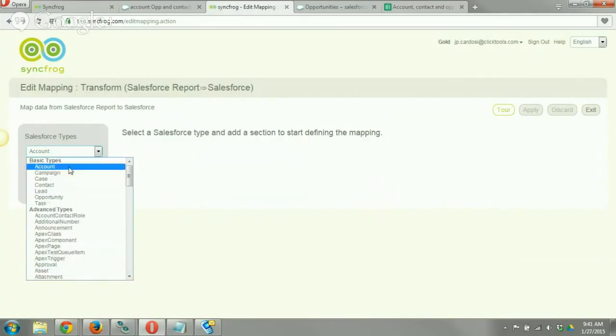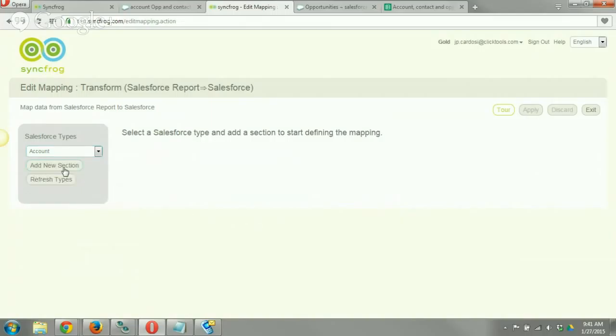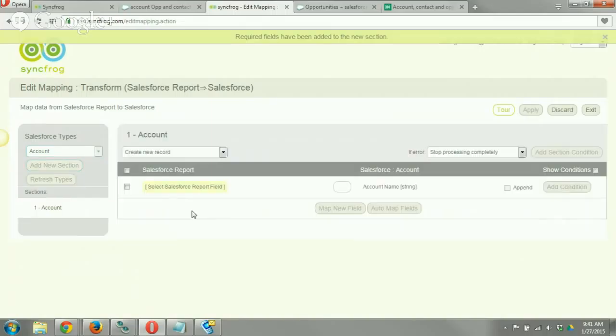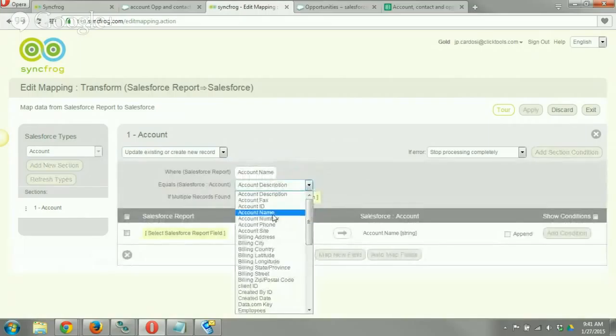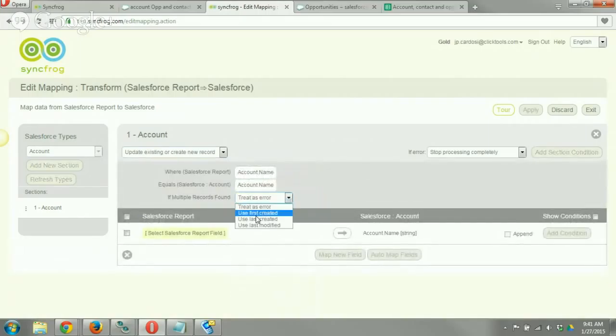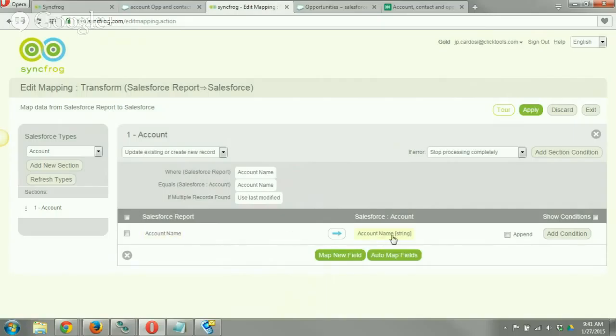But again, I'm just going to be using default things today. So we'll click on account, and we will say create new or update existing. So here we go. And I'm going to use that account name field, going to account name. And if I find multiples, I'm going to use the last modified. Awesome. And we'll use that account name field. So we have account name going to account name string. Awesome.